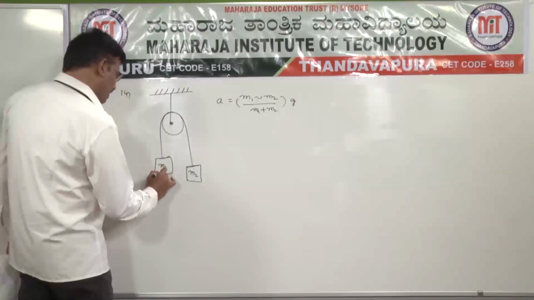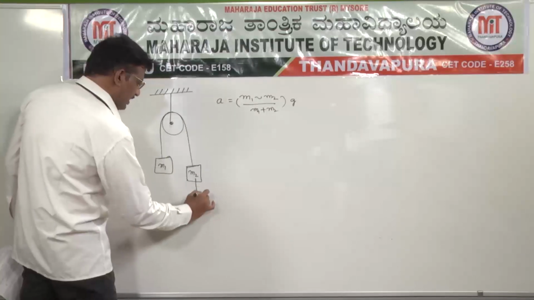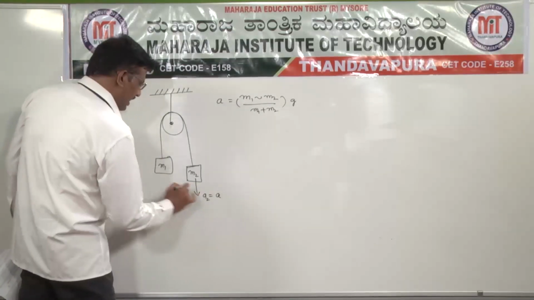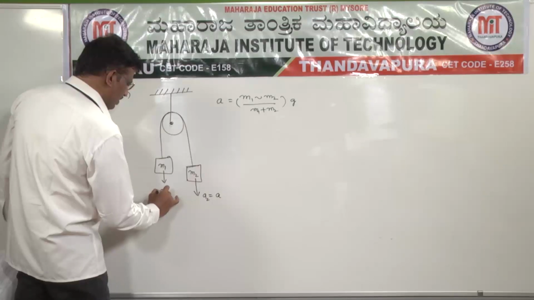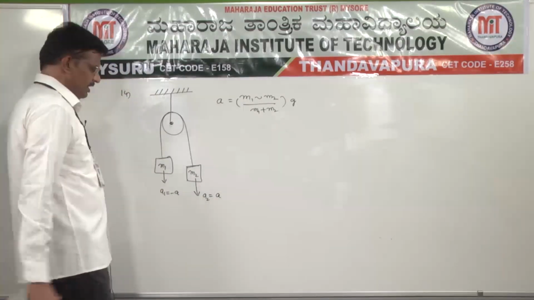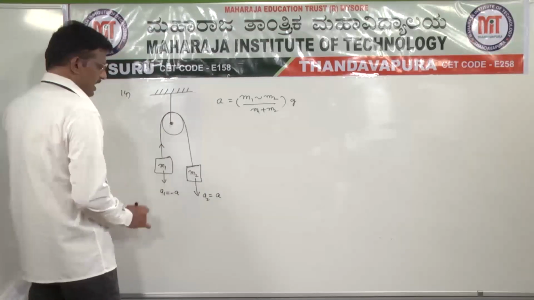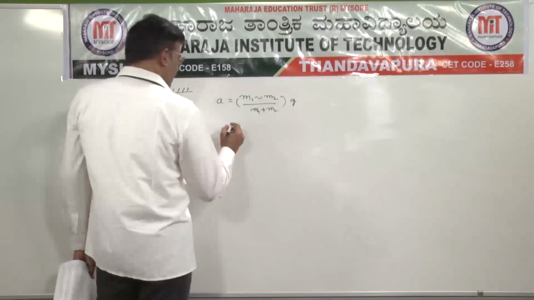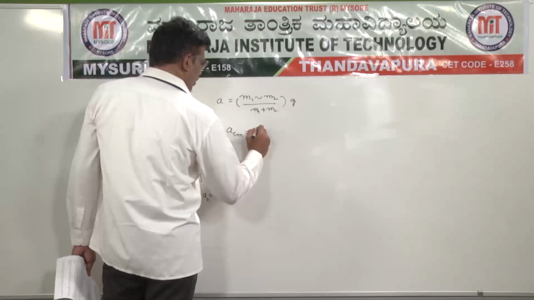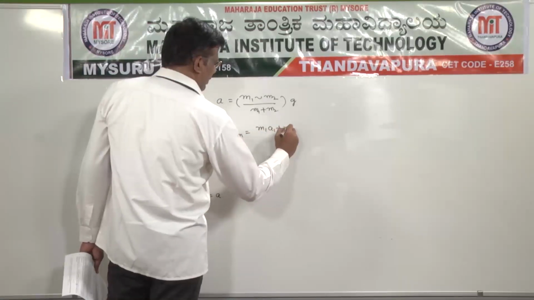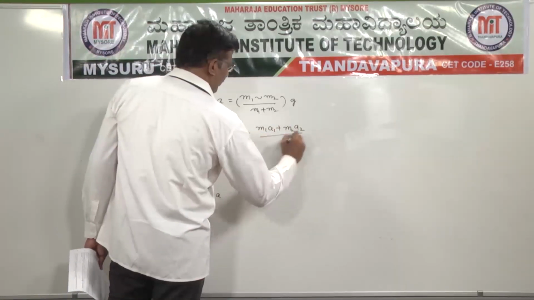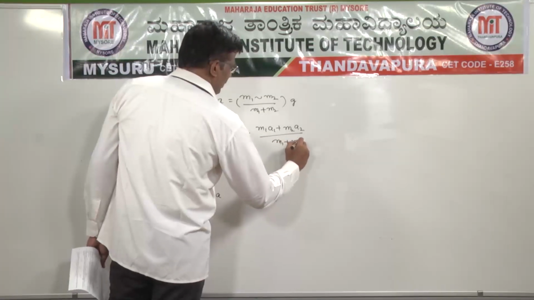One mass is moving in the downward direction, so a2 is equal to a and a1 is equal to minus a. The magnitudes of a1 and a2 are both equal to a, and both the particles are moving in opposite directions. So ACM is equal to (m1 a1 plus m2 a2) divided by (m1 plus m2).